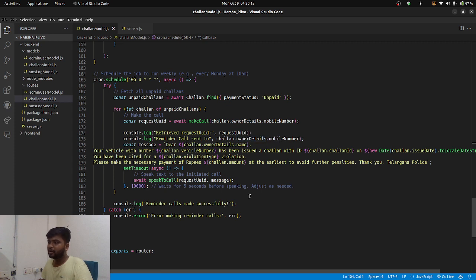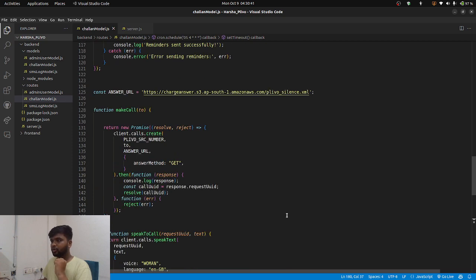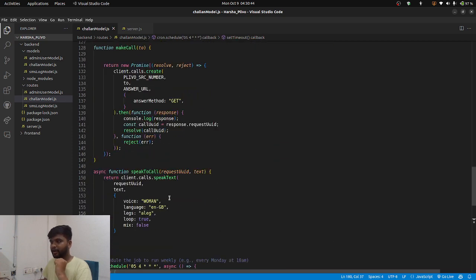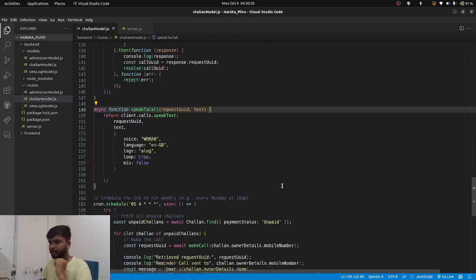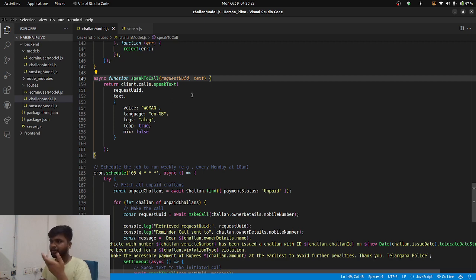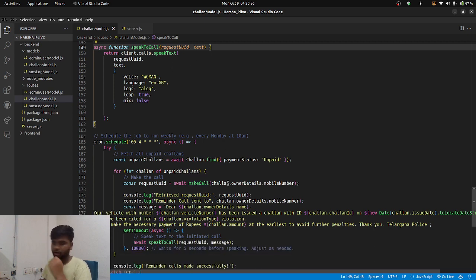For speak text on call, I access the call UID after they answer the call and make them read this text. The text is unique for each type of event or challan. So this is the API where it calls. I'm extracting the call UID from there and using speak on call, so the text will be spoken on the call.